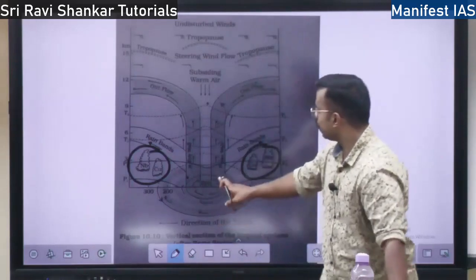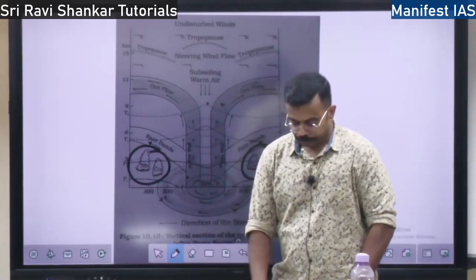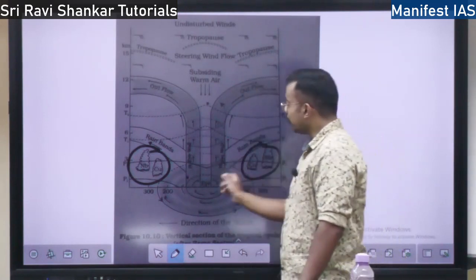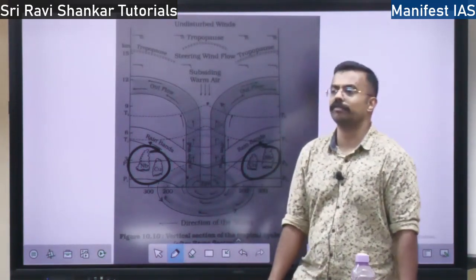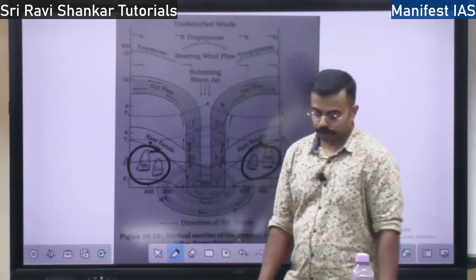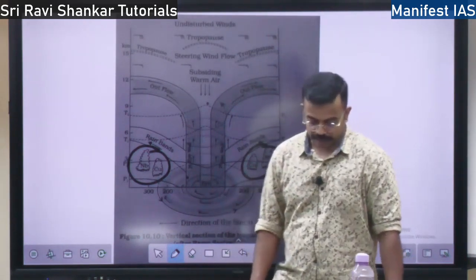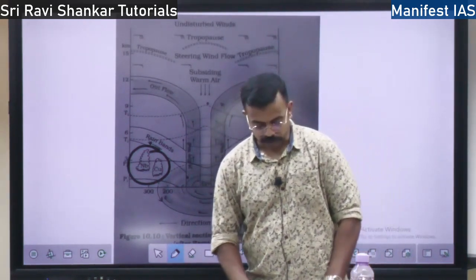Here the air will be going up, and here it will be coming down around the boundary, right? In this eye wall, there will be the maximum speed of wind. Here in the eye the wind is not flowing, but here it will be at maximum speed. All the rain also takes place in the eye wall region, right? So this is the concept of cyclone.